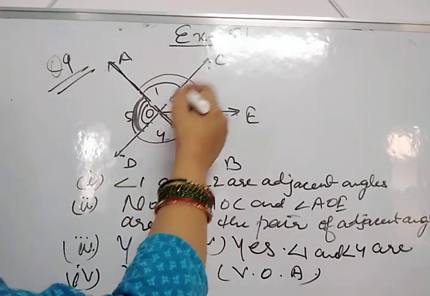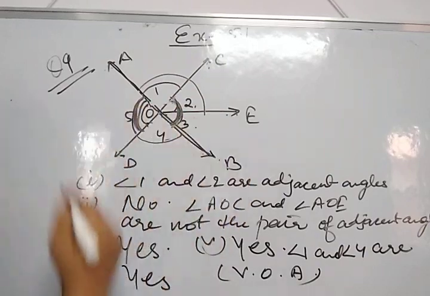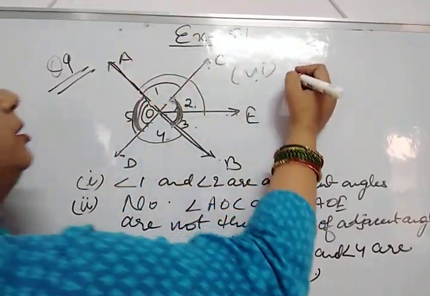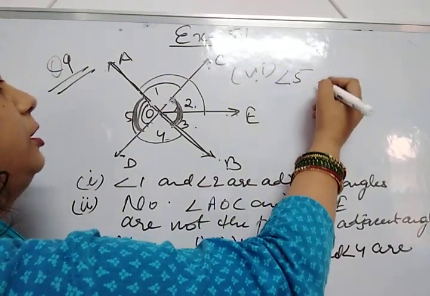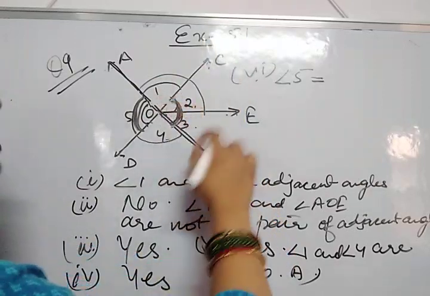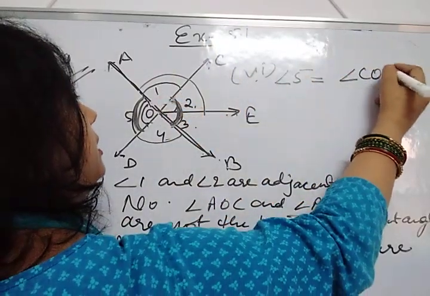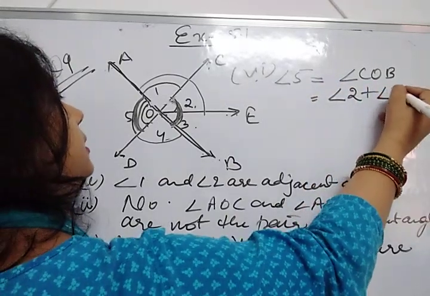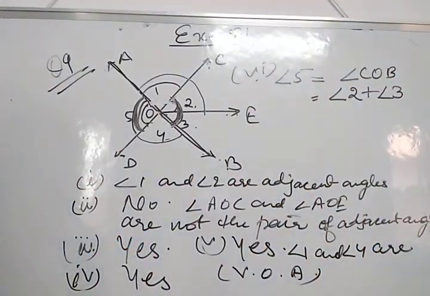So what is the name of this angle? COB. So the vertically opposite angle of angle 5 is equal to COB. Either we can write angle COB or we can write angle 2 plus angle 3. Okay.